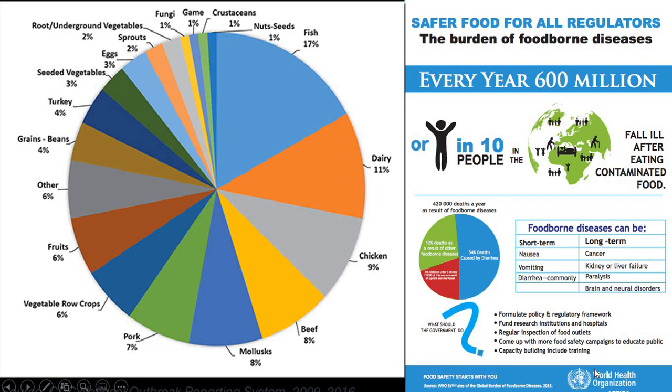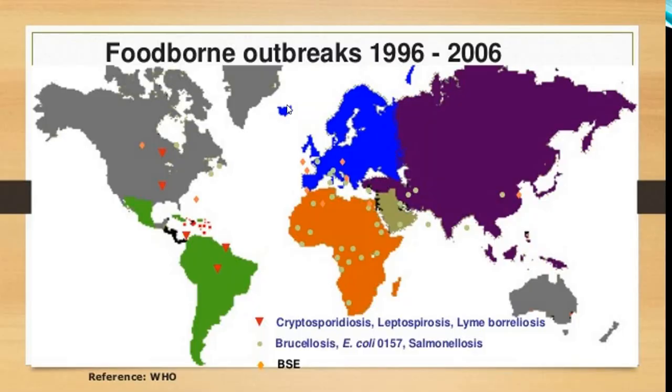So the WHO keeps watching food safety in order to maintain proper rules and regulations. They have framed a certain set of rules and regulations for packing foods and taking them to the consumer side. This is the pictorial representation showing the foodborne outbreaks between 1996 and 2006.